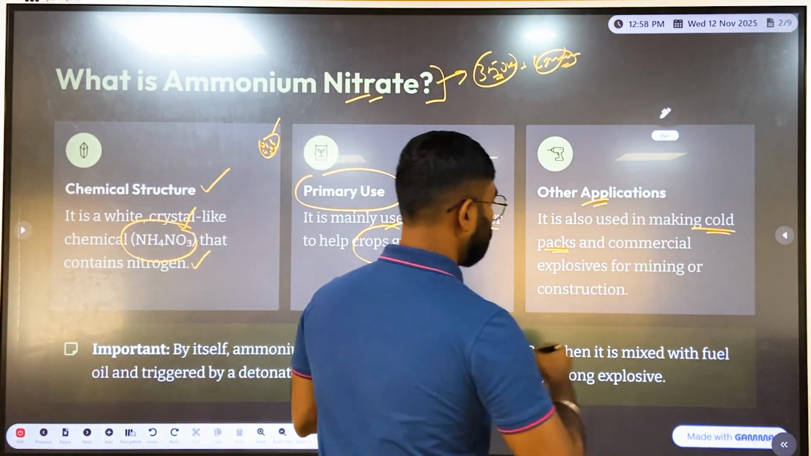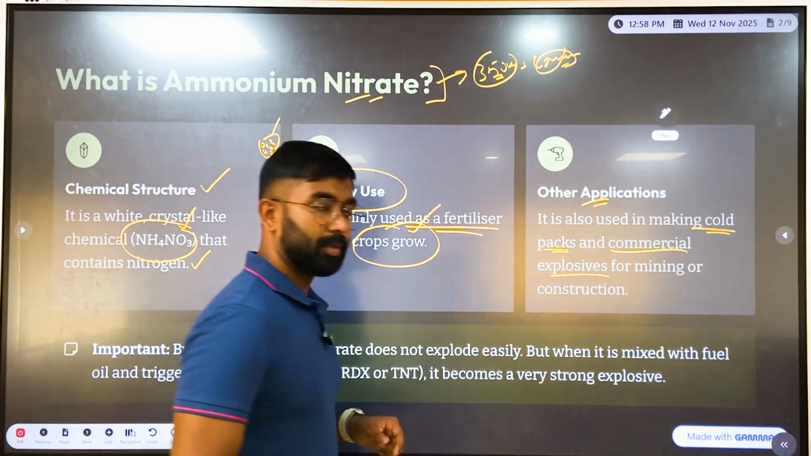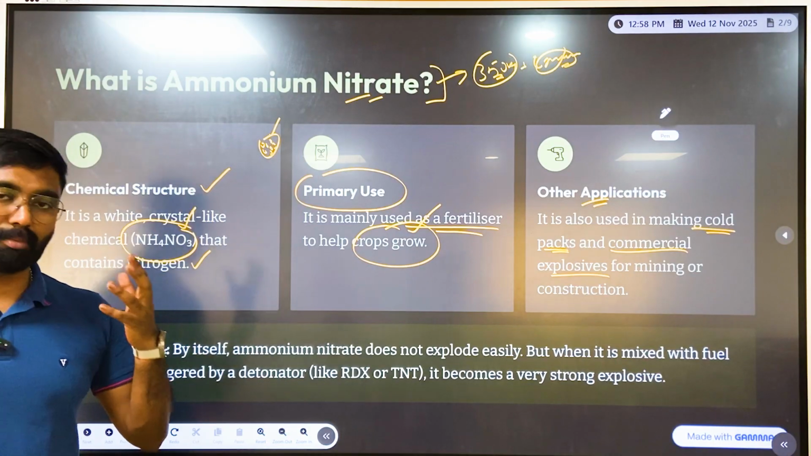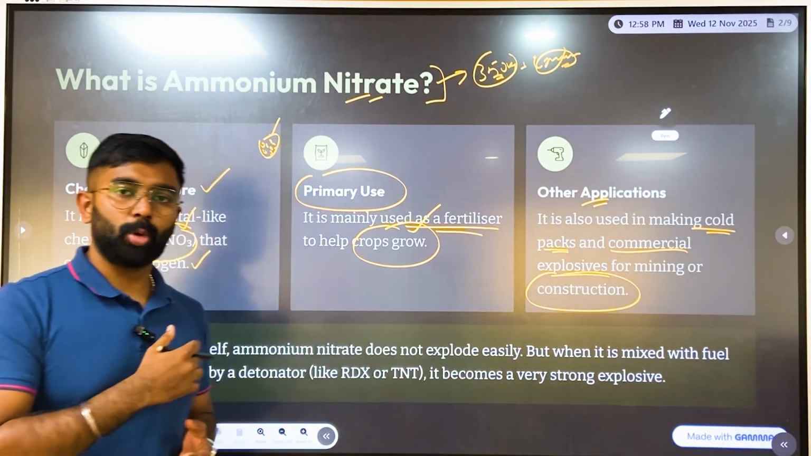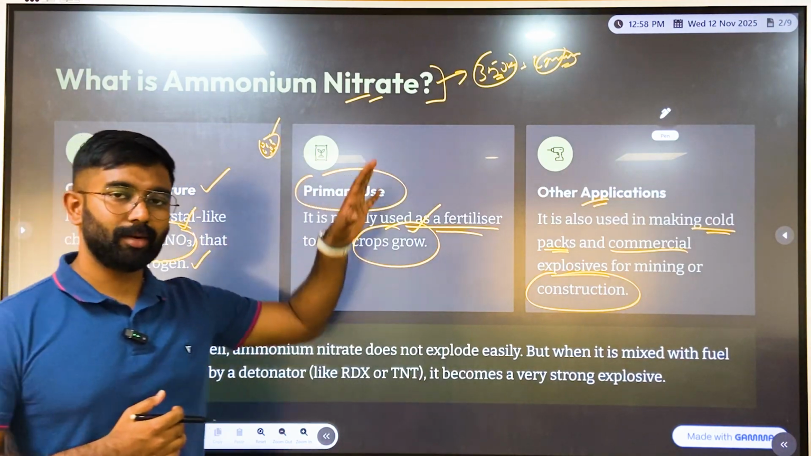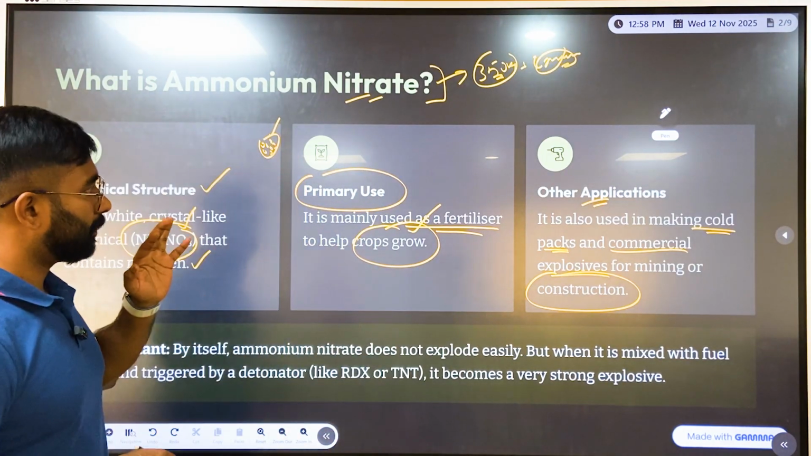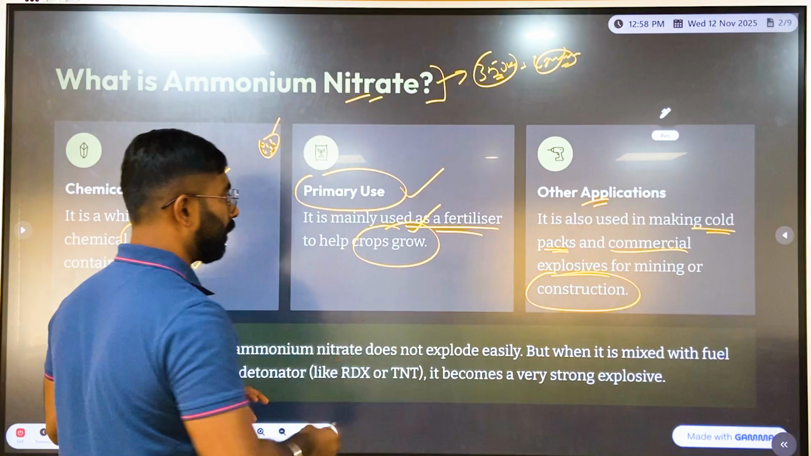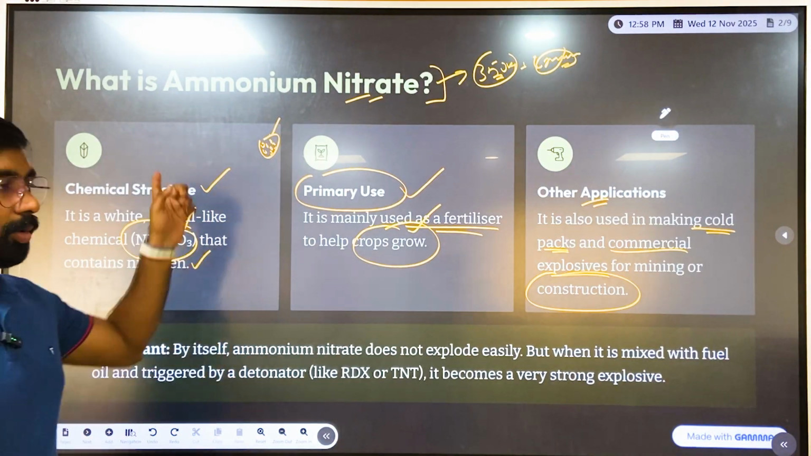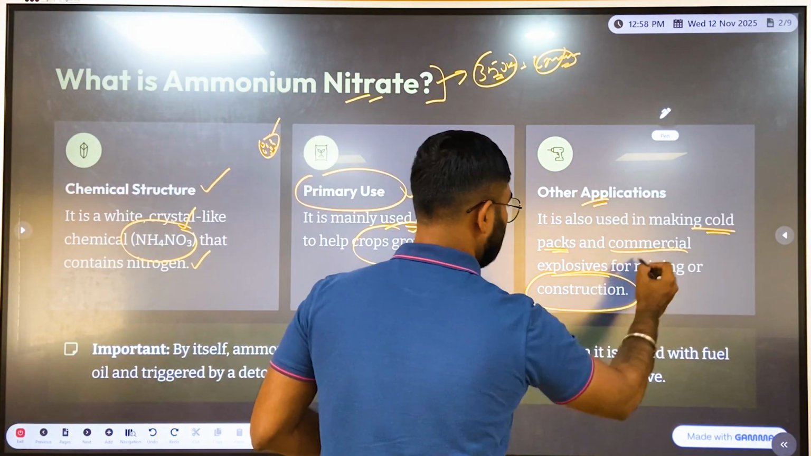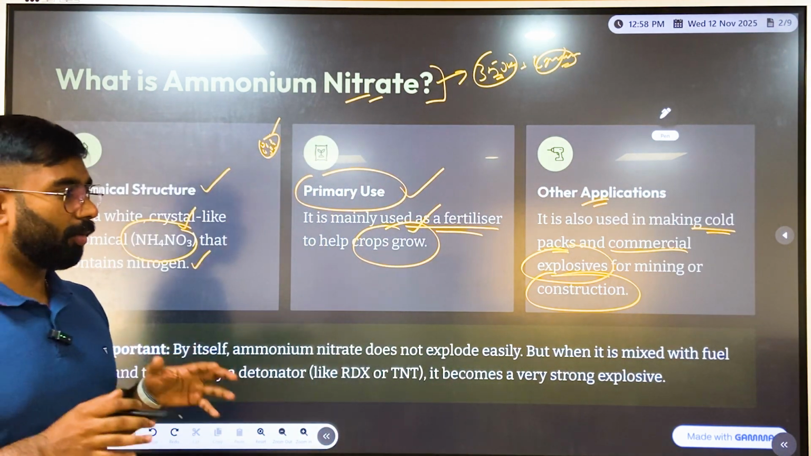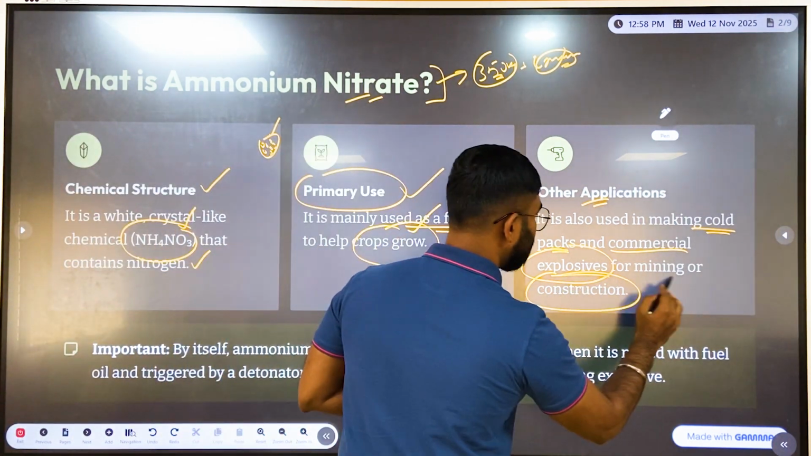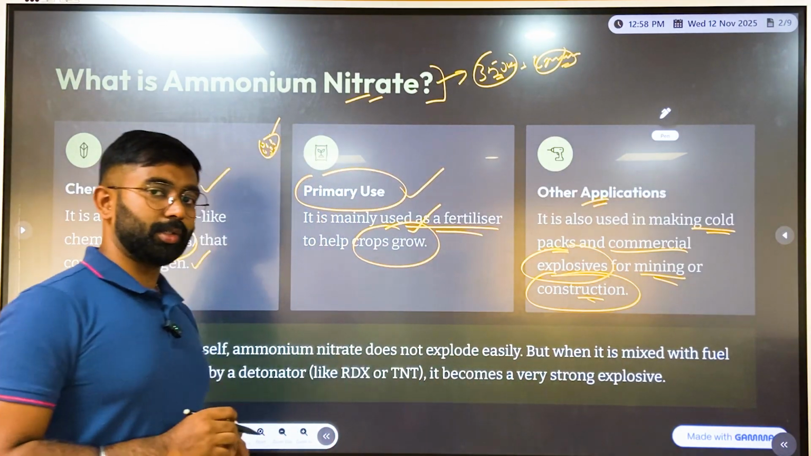It is also used as a commercial explosive, mostly in mines and in construction areas, probably to bring down whole buildings, right? So it is that kind of compound. It is primarily used as an agricultural fertilizer, and along with that it is also used as an explosive, but mostly a minor explosive for commercial purposes like mining and construction.